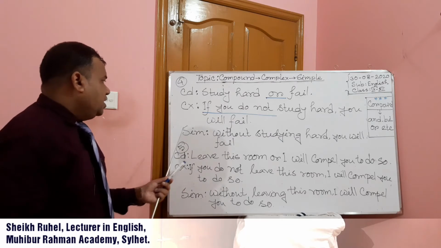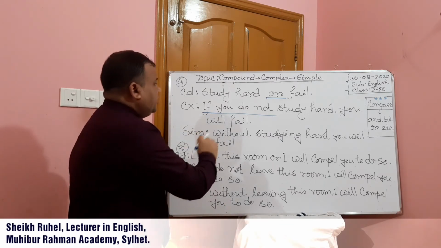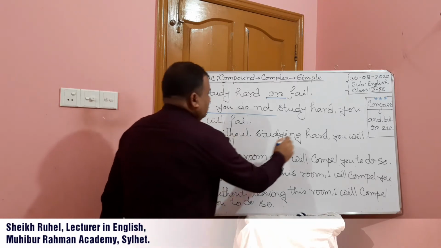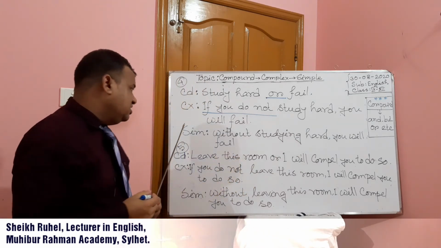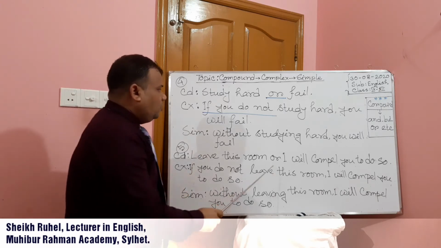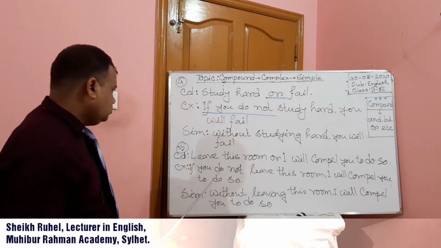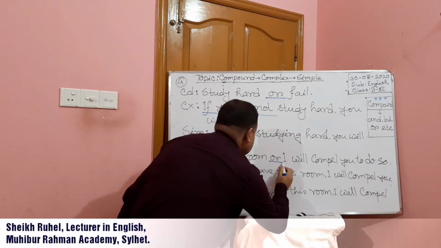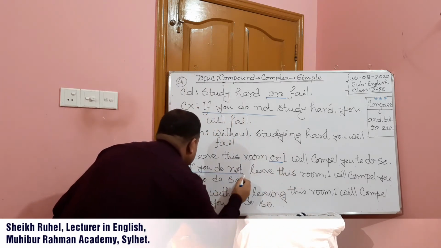If we want to make it simple, just use without, then verb plus ing. Without studying hard, you will fail. Same this way: Leave this room or I will compel you to do so. So instead of this word, we have to use if you do not.